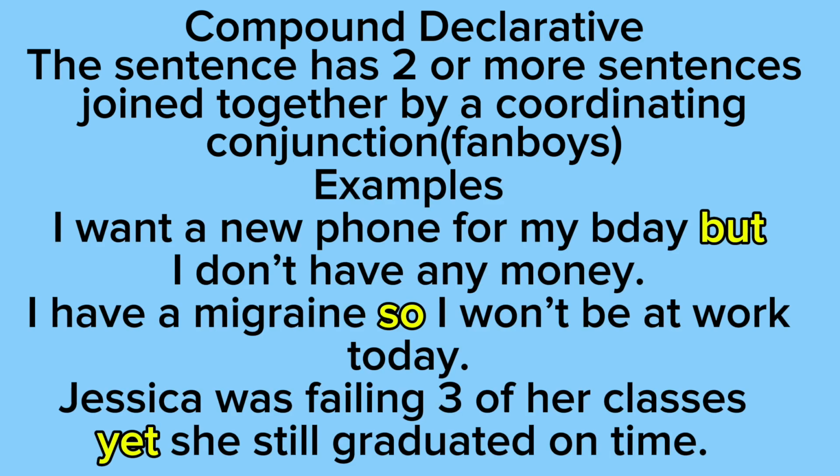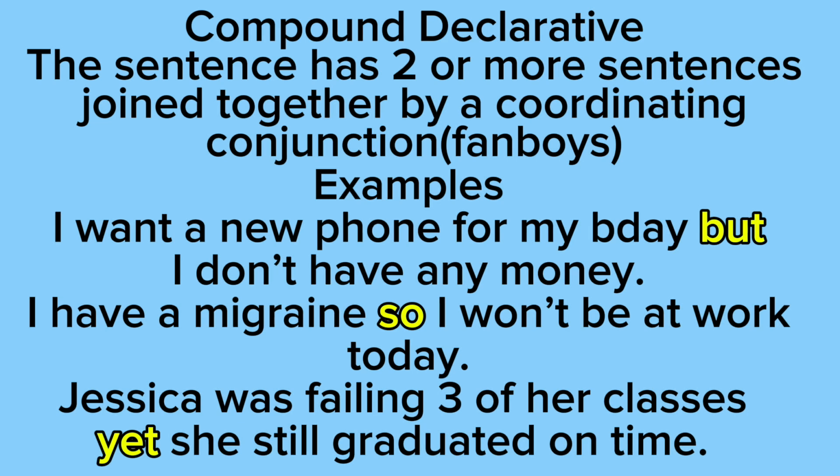So our first example says, I want a new phone for my birthday, but I don't have any money. So notice how there's two sentences. I want a new phone for my birthday, and I don't have any money. And these two sentences are joined by the conjunction but. Our second example says, I have a migraine, so I won't be at work today. So notice how there's two sentences. I have a migraine and I won't be at work today. And these two sentences are joined by the conjunction so.